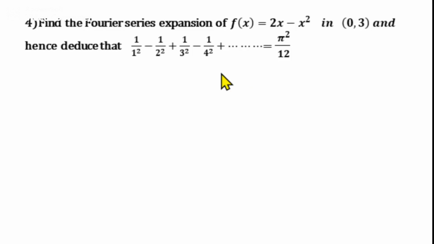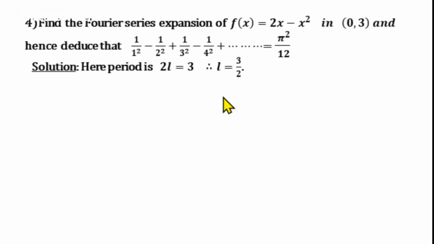First we will find whether the function is even or odd. Before that, first we will find the value of L. Now the given function is defined in the interval 0, 3. So this interval is of the form 0, 2L. So comparing interval 0, 3 with interval 0, 2L, we get 2L equal to 3, or we can write L equal to 3 by 2.